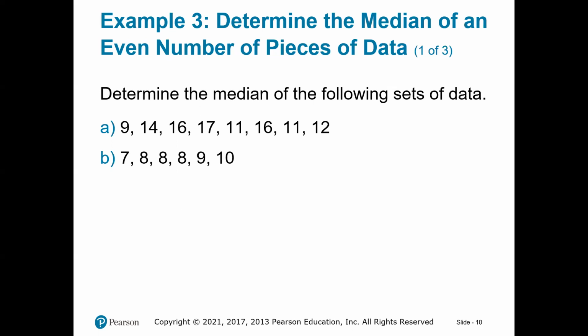Now, if we took this example, 7, 8, 8, 8, 9, 10, as you can see, we have 6 numbers. So we don't have that middle number. So what would you do? You take the sum of the middle numbers. Here it happens to be 8, both of them, but it's not always the case. Whatever 2 numbers you have at the middle, you add them and you divide by 2, and that is the median